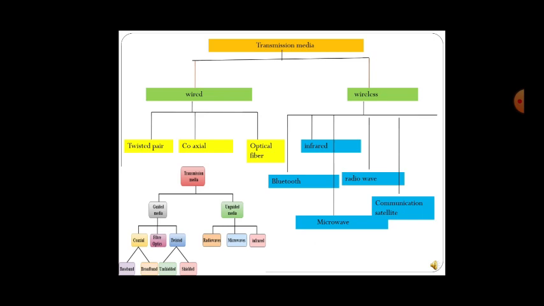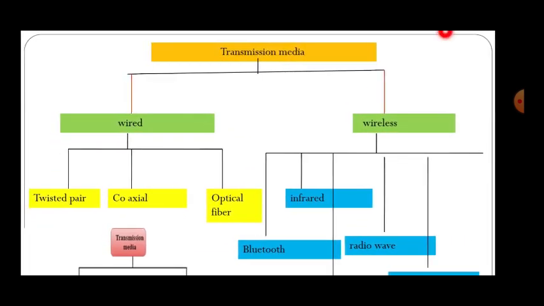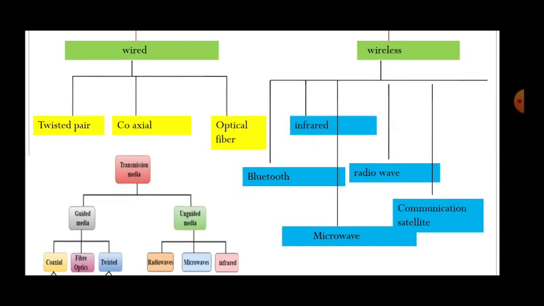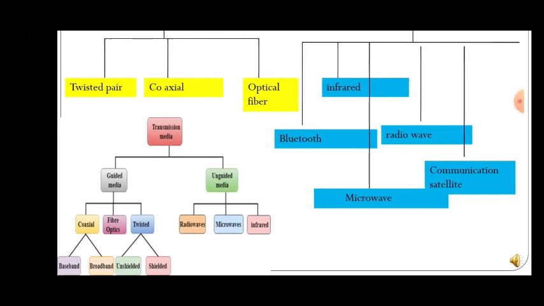Next, you can see in the image, transmission media. It is divided into two parts, that is wired and wireless. In wired you can find three things, that is twisted pair, coaxial, and optical fiber. In wireless you can find Bluetooth, infrared rays, radio waves, communication satellite and microwave. You can see one more image here.